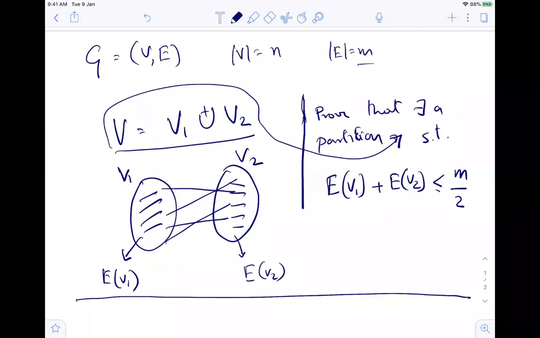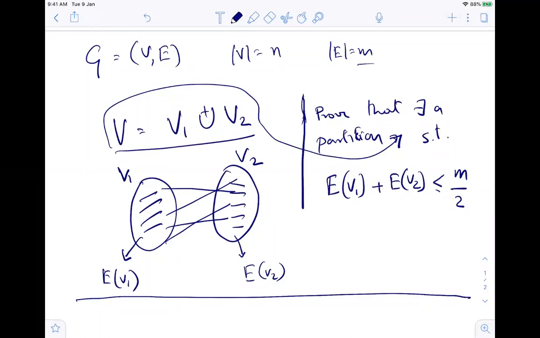How do you prove the existence of something? If I ask you to prove that a partition exists, or a particular kind of graph exists, how do you do it?